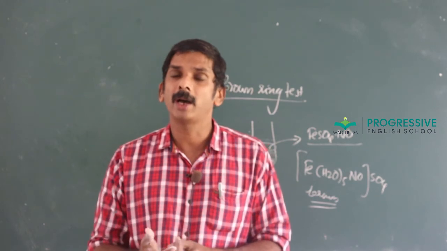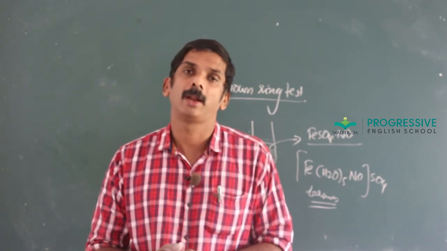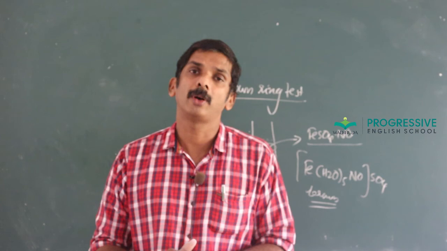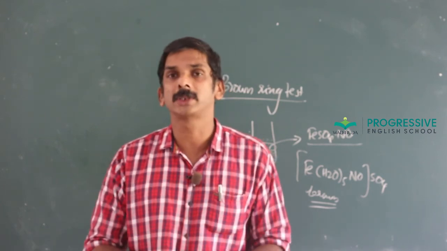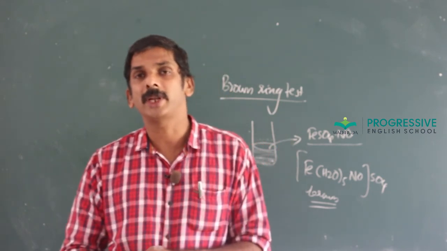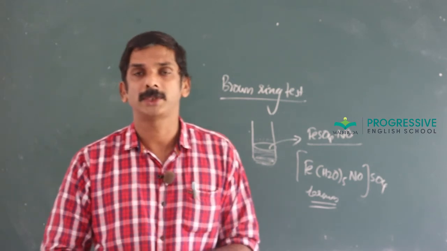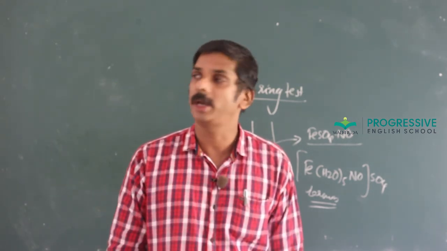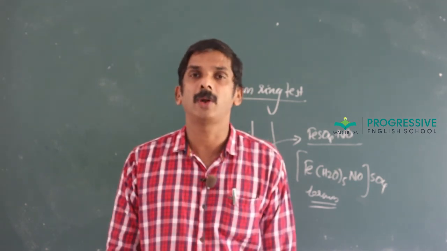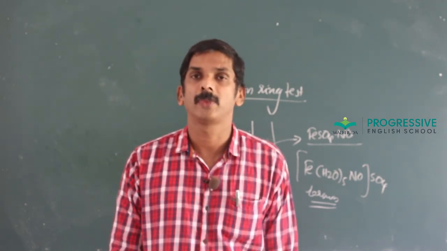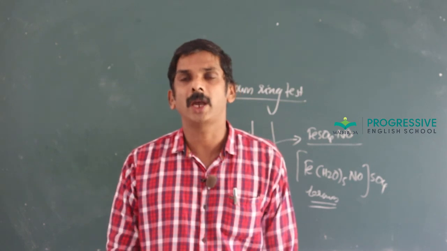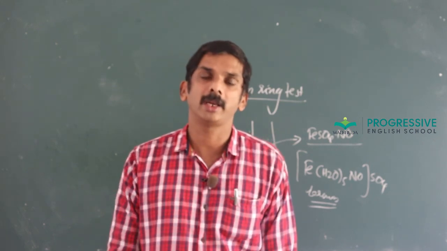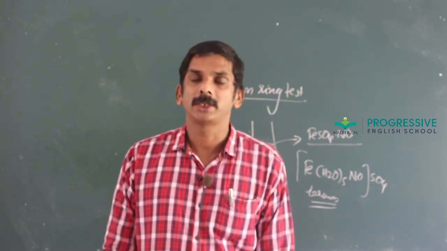Nitrogen does not form pentahalide due to the absence of d orbitals. And nitrogen forms a series of oxides in which the oxidation state of nitrogen changes from +1 to +5. Nitrous oxide is called laughing gas. NO2 undergoes dimerization because of the presence of an odd electron or unpaired electron. And the two compounds, one is ammonia and the other is nitric acid, their preparation is important.